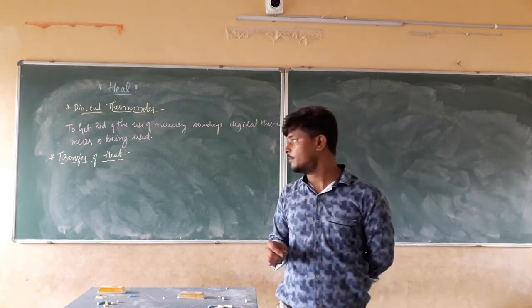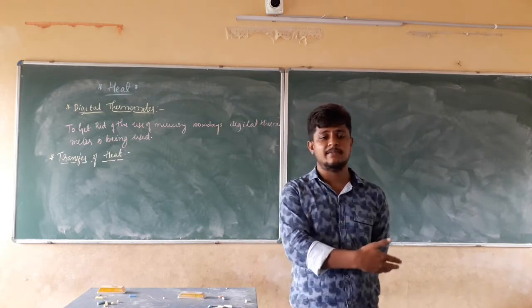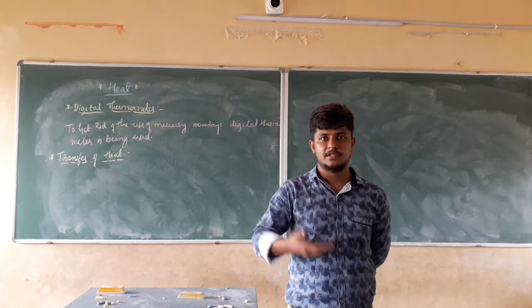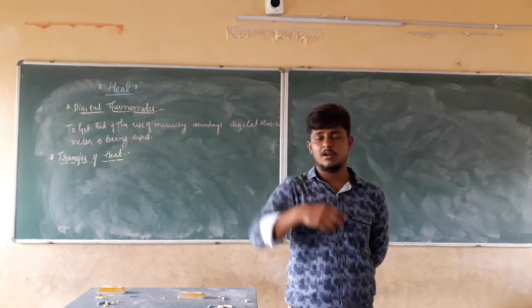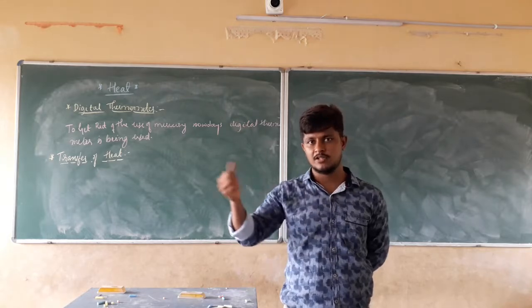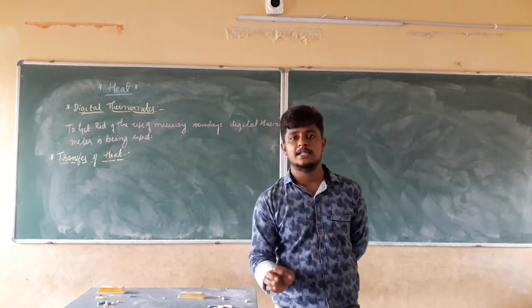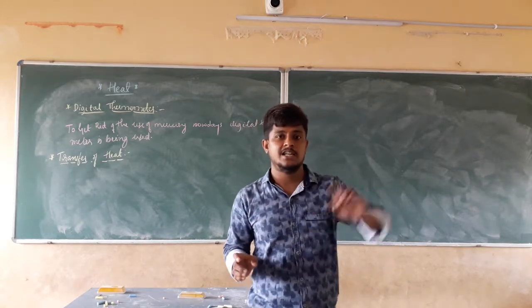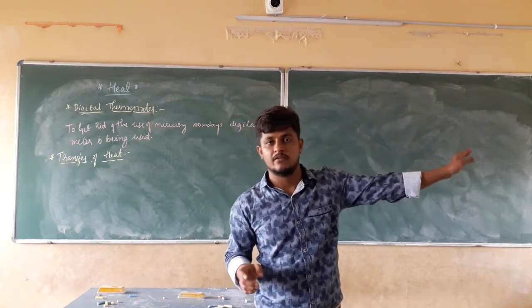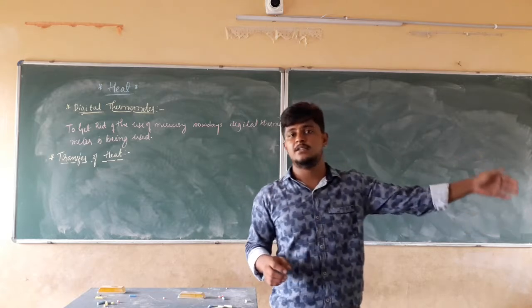It is exactly the same as digital weighing machines. Before that, we had the scales to weigh all objects and materials. But nowadays there is a digital weighing machine. When we stand on it, it directly shows our weight, for example 65 kgs, 67 kgs, 70 kgs.